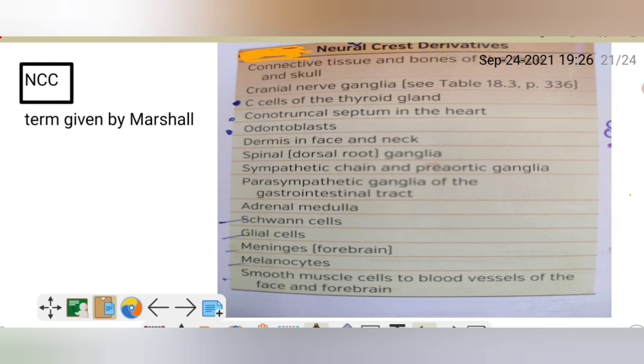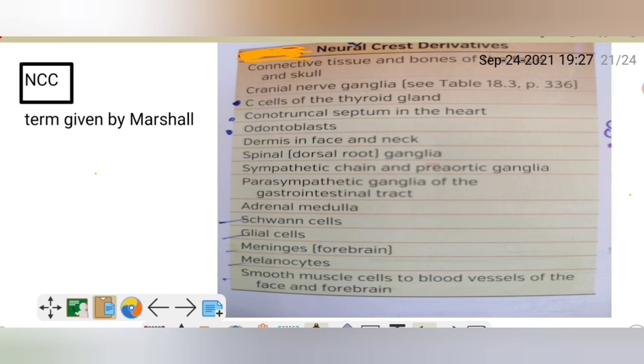Neural crest cells, which are also derived from the ectoderm, also give rise to connective tissue and bones, cranial nerve ganglia, C cells of the thyroid, conotruncal septum of the heart, odontoblasts that form the dentine, dermis in the face and neck, spinal dorsal root ganglia, sympathetic chain and pre-aortic ganglia, parasympathetic ganglia, adrenal medulla, Schwann cells, glial cells, meninges of the forebrain, melanocytes, and smooth muscle cells of blood vessels of the face and forebrain.